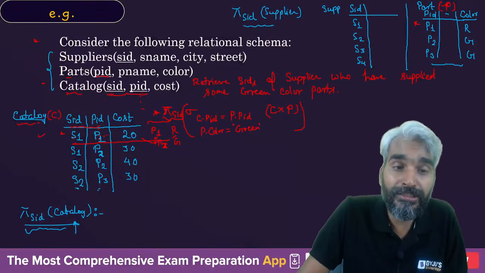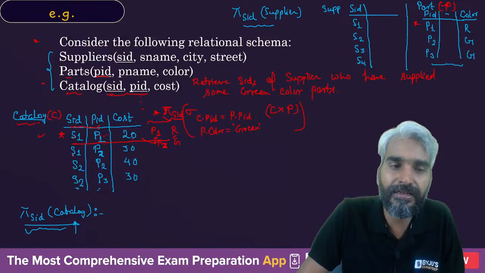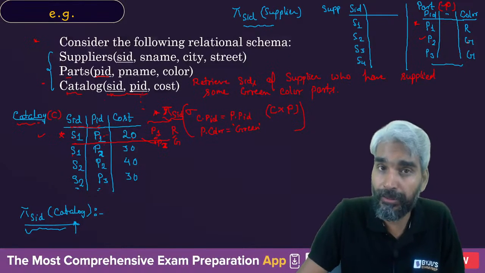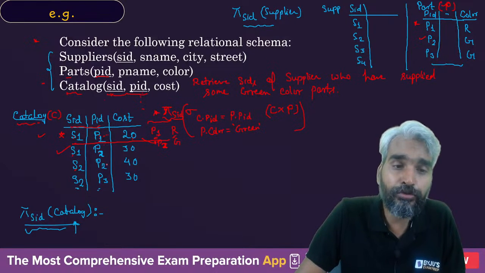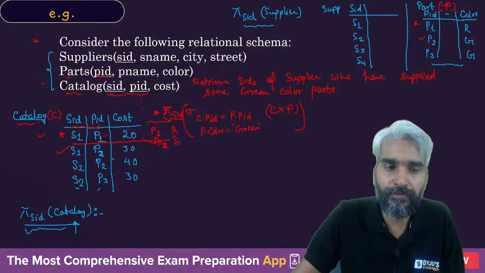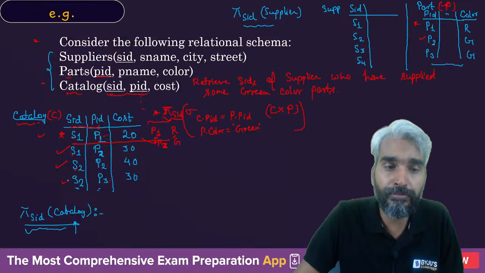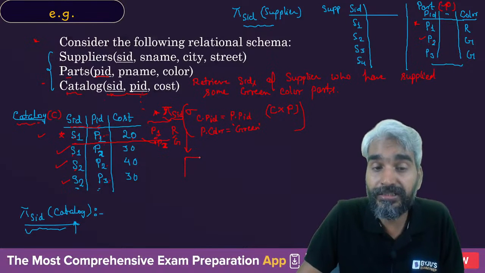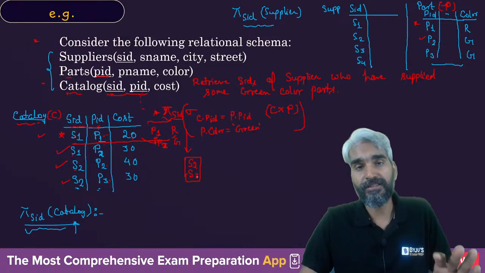So with respect to S1 P1, you will check this is of red color, P1 is of red color, therefore this tuple will not be selected. S1 P2, so P2 will be combined with this as well, so it will come to know that P2 is of green color, therefore this tuple will be selected. Now S2 P2 will be combined with this P2, therefore S2 will be selected. This S2 P3, this P3 is also of green color, therefore this will also be selected. But in the projection, the relational algebra query will produce distinct tuples, therefore S2 will be projected only once.